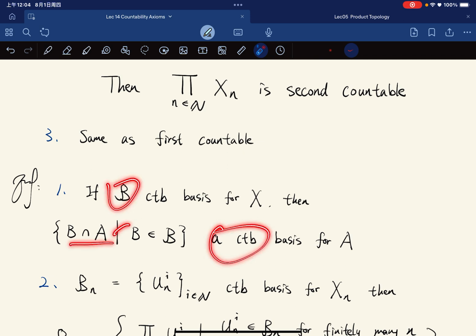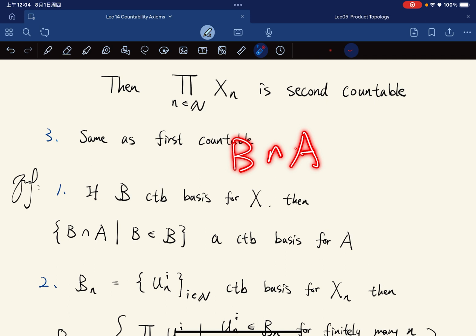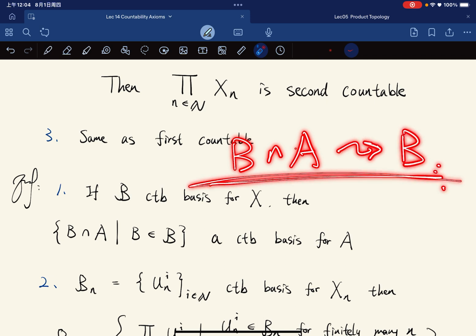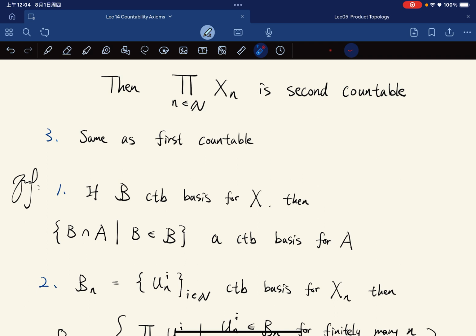We can map each B intersect A to B, so this is really a bijection, and it's a countable set.